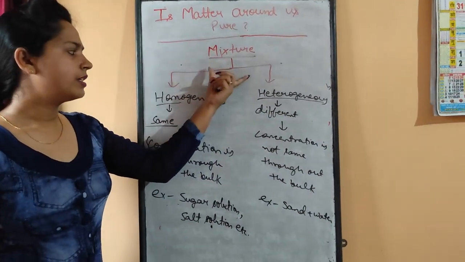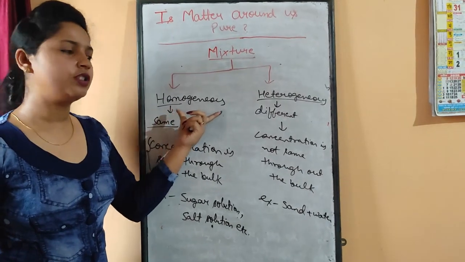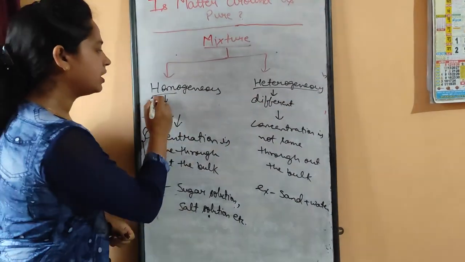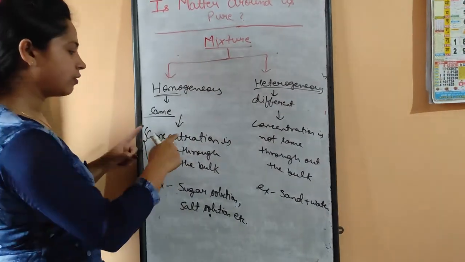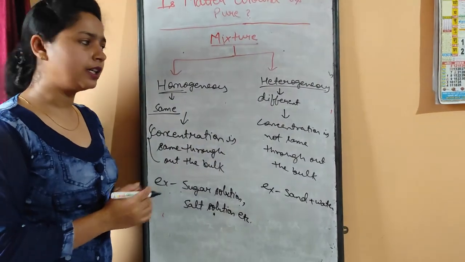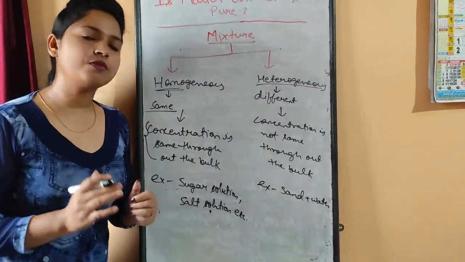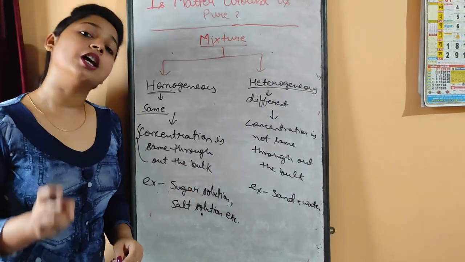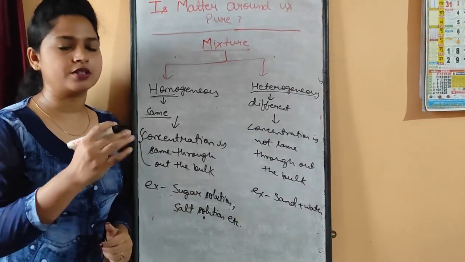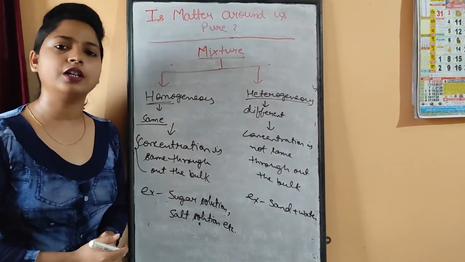So the mixtures are classified in two categories, homogeneous and heterogeneous. Homogeneous mixtures are those mixtures in which the concentration is same throughout the bulk, and heterogeneous mixtures are those mixtures in which the concentration is not same throughout the bulk. The concentration is different in different parts of the mixture.